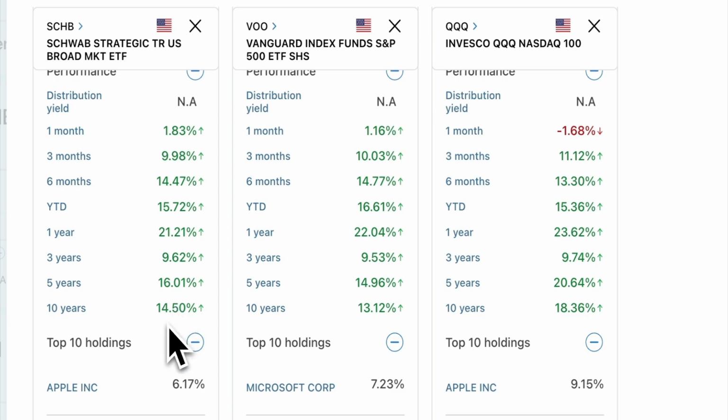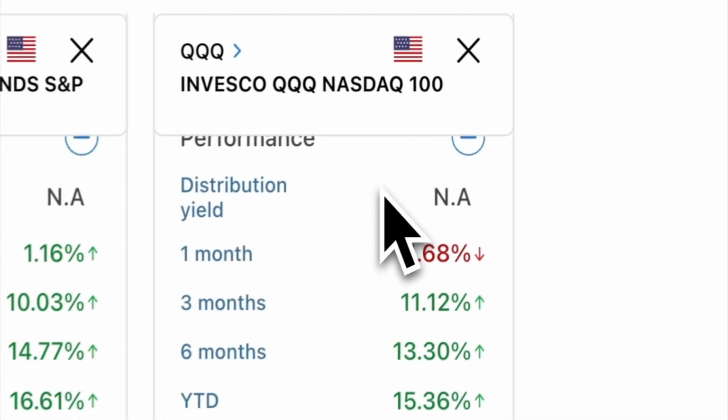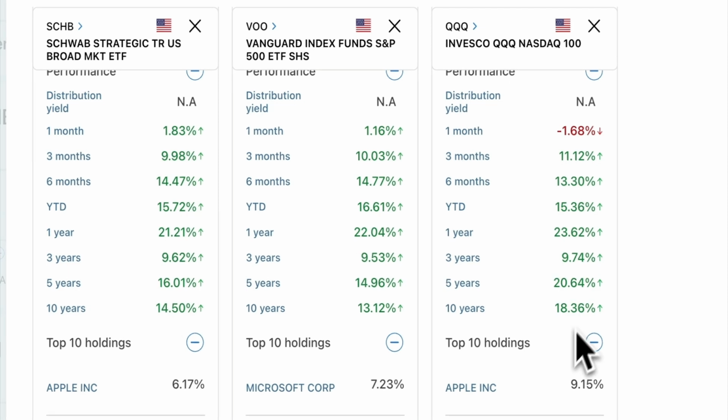So for the 10-year period, of course, the NASDAQ 100, which is QQQ, has returned the most, about 18.38. This is annual return, guys. This is not the whole 5 or 10 years. This is annual return. So QQQ has returned 18, even though the yield is only 0.61.